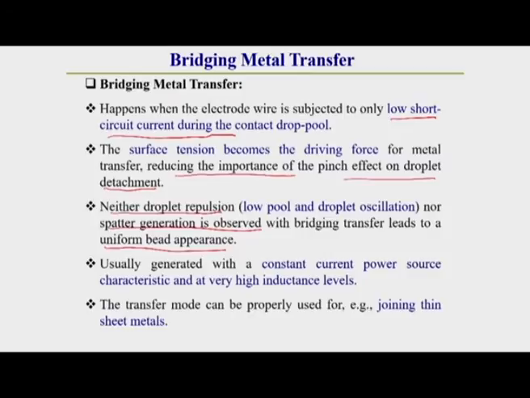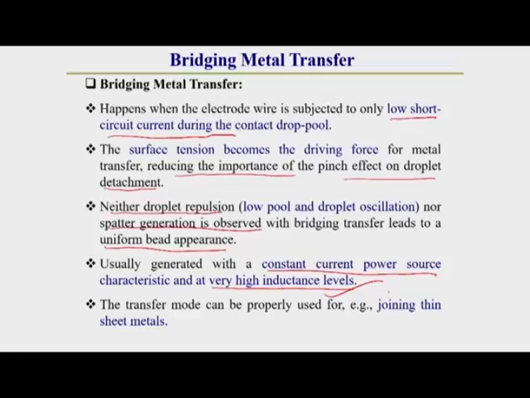This type of metal transfer we observe with constant current power source characteristics and at a very high inductance level. Why? I have already discussed the function of inductance. Higher the inductance, generally slower the rise of current. That means with quicker change of voltage, there will be very slow change of current.